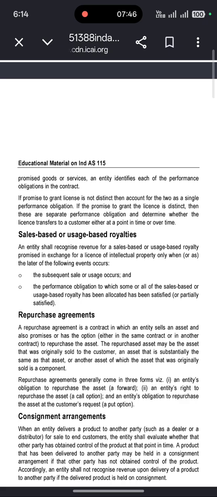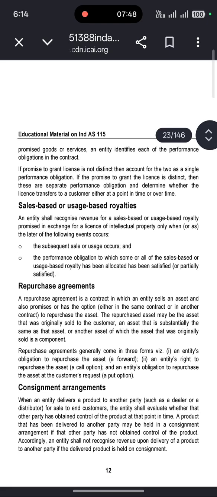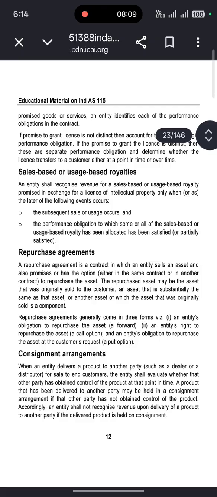An entity shall recognize revenue for a sale-based or usage-based royalty promised in exchange for a license of intellectual property only when, or as, the later of the following events occurs: the subsequent sale or usage occurs, and the performance obligation to which some or all of the sale-based or usage-based royalty has been allocated is satisfied or partially satisfied.